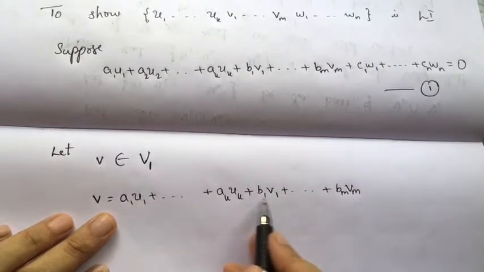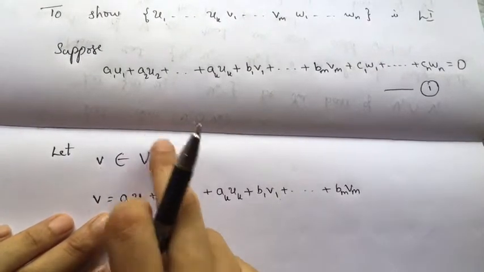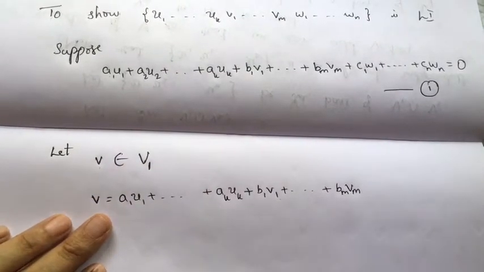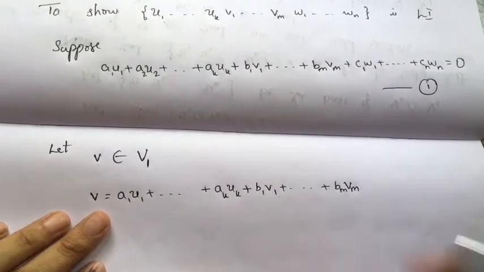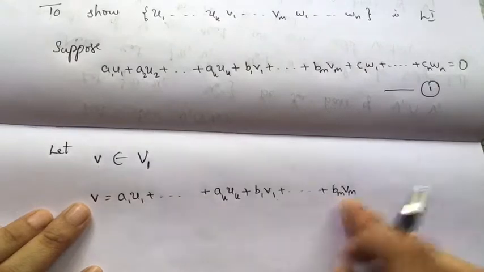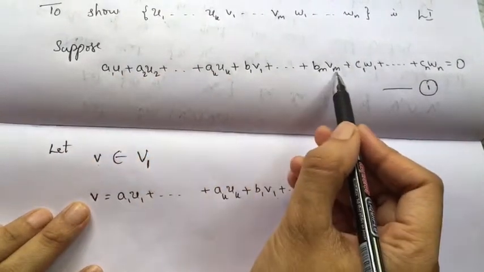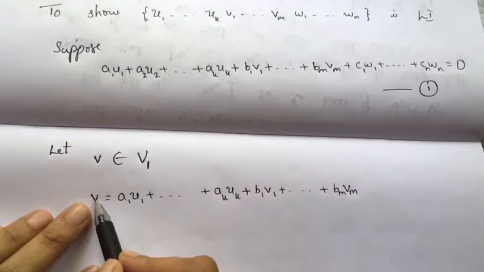Since the ui's and vi's are a basis of this subspace V1, any vector in it can be written as a linear combination of these. So when v is this, in expression 1, these terms can be replaced by v.